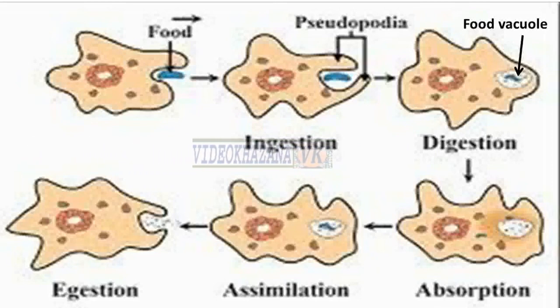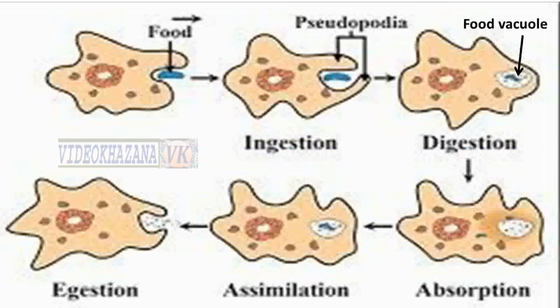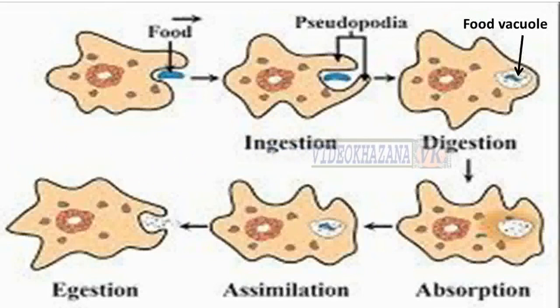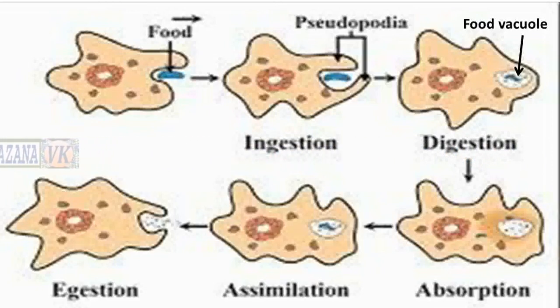A part of the food absorbed in the amoeba cell is used to obtain energy through respiration. The body uses this food as and when required, and absorbed food is used to make the parts of amoeba by making the growing structure of amoeba. This assimilated food is also used for reproduction by dividing into 2 daughter cells. So this food is used for creating energy to do various activities in their life.